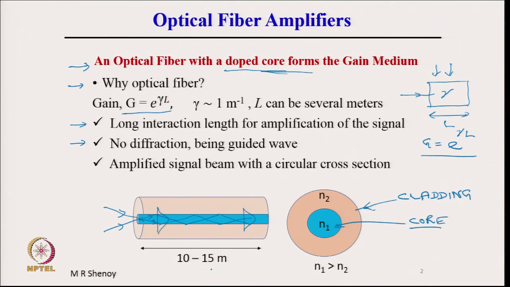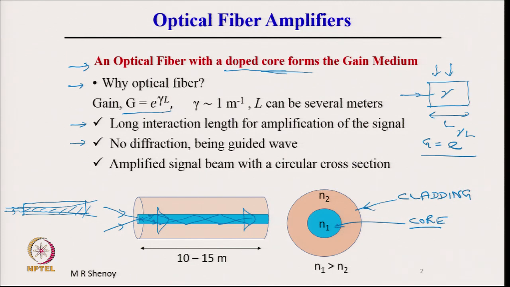If we were to consider instead, for example, the Nd:YAG laser amplifier, then if you launch a signal beam into this, every finite beam will diffract, and therefore there is a finite amount of diffraction taking place, and this diffraction limits the length of interaction in the amplifying region.